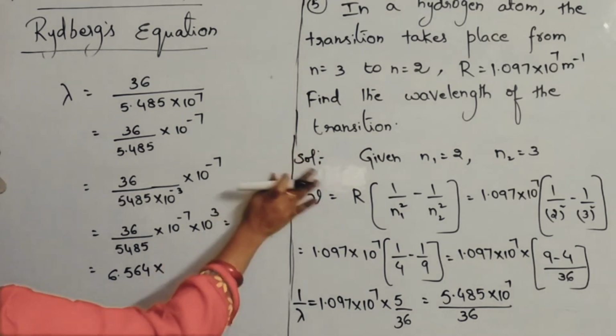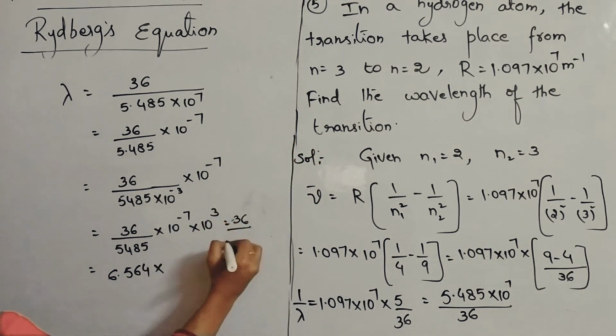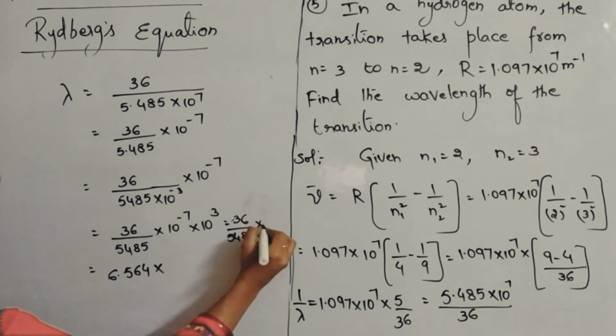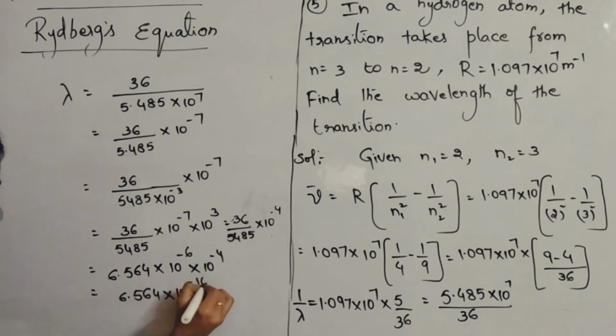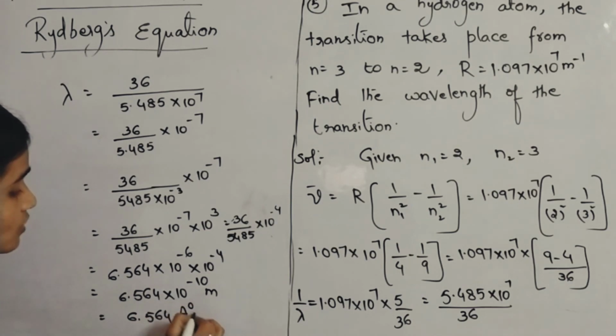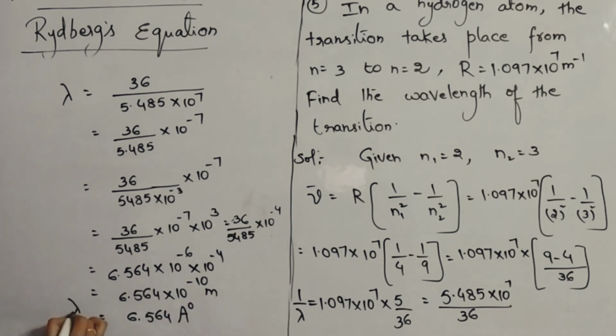Now 36 by 5485 into 10 power minus 4, into 10 power minus 6, and this 10 power minus 4 also you will be getting as it is. So that will be equal to 6.564 into 10 power minus 10 meters. And 10 to the power of minus 10 meters means 1 angstrom. So that is equal to 6.564 angstroms.